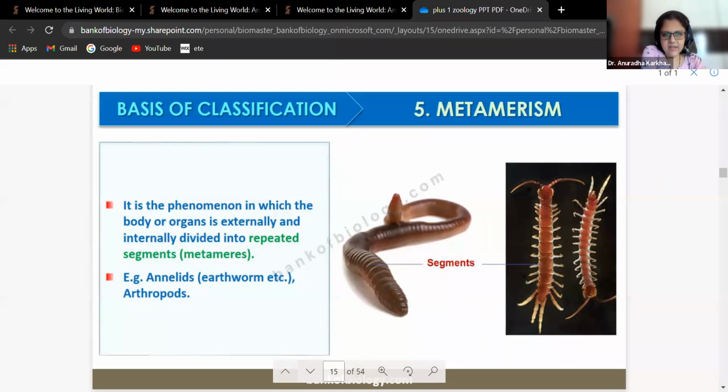Example, annelids like earthworm and arthropods. Not all, but many of the arthropods going to have a metameric segmentation. ठीक है? तो ये देखो, ये बाहर से आपको दिख रहे हैं segments, earthworm के ऊपर से, और ये internally भी है, ये देखो, internal segments भी. ठीक है? So that is going to be your metamerism.